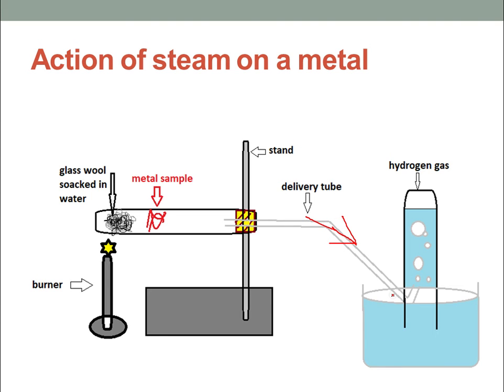So hydrogen gas comes and goes to occupy the top places in this test tube in the form of bubbles. These bubbles are filled with hydrogen gas. You can see here, this is H2 gas. So it is the basic way that we react this metallic wire with the steam.